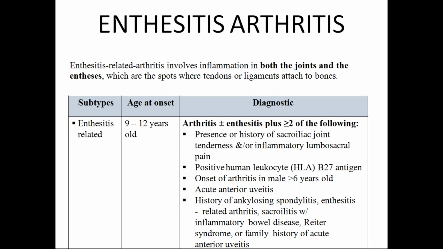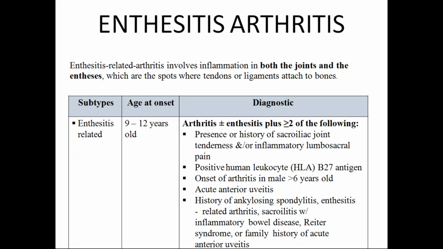In this entity we also find acute anterior uveitis. Uveitis is seen in oligoarticular as well as enthesitis related arthritis. This is an important thing you should remember, because if a case comes to your OPD or emergency department with all these pains, you have to do periodic screening with slit lamp examination to rule out anterior uveitis, because uveitis is not a small entity.